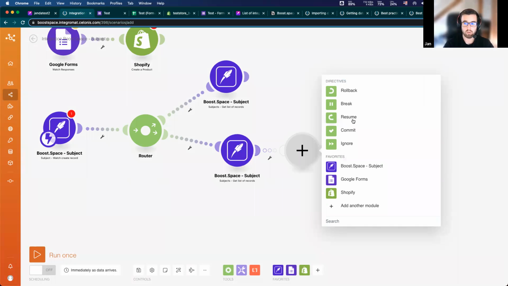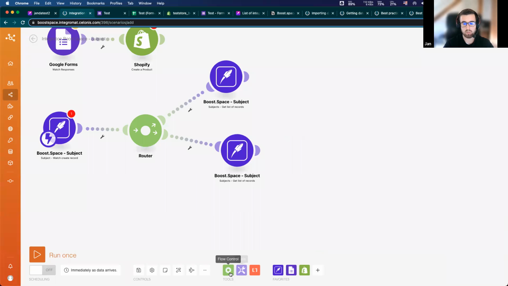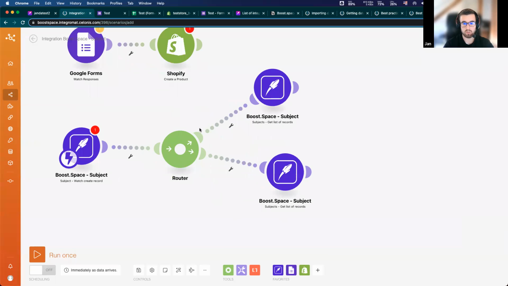Like you can resume it, you can ignore it, you can just break and stop your scenario, or you can add a module, and after errors happen, you can, for example, send a notification to your email or something. So it was about flow control.